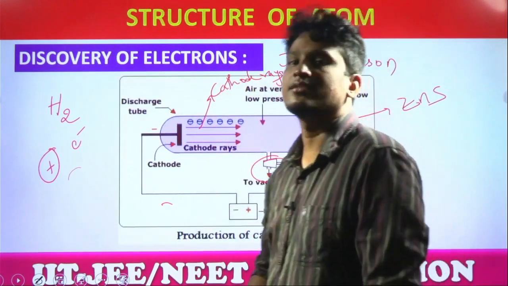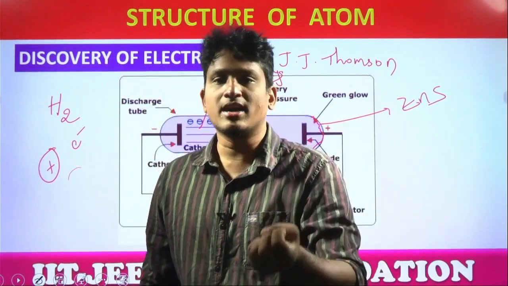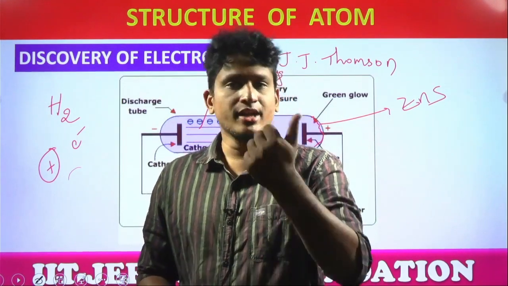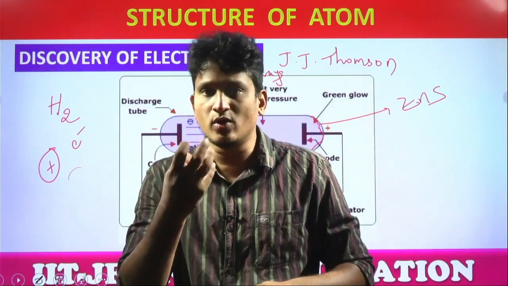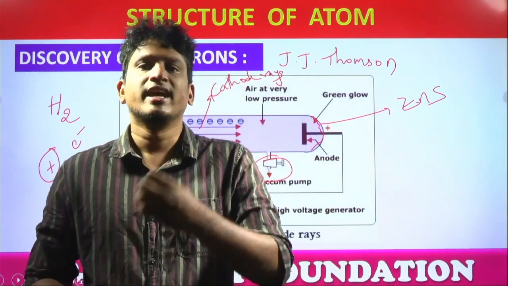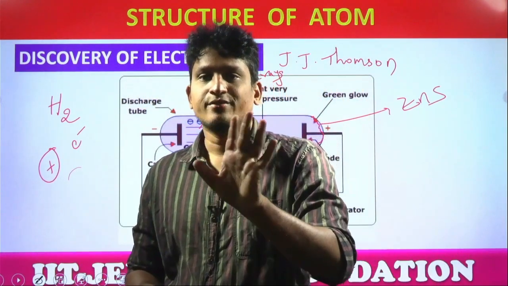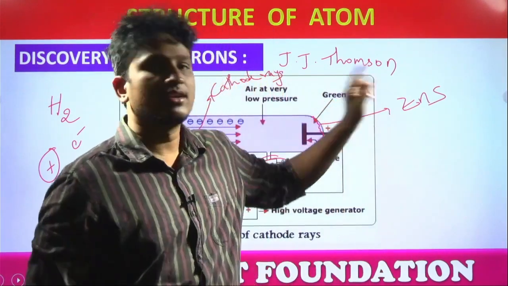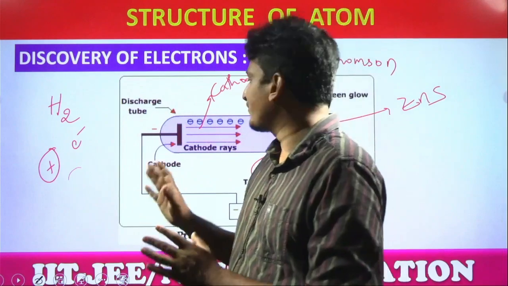Sir, why this phosphorescence? Phosphorescence means, students, when any charged particle, any energetic particle strikes its surface, it glows. It gives a glow. For example, radium balls, of course, it's a different phenomenon. If you focus light energy, it will give a glow, yes or no? It works on the same principle. If any charged particle strikes the surface of phosphorescent material, it gives a spark, right? Phosphorescence is not phosphorus. The glowing nature is called phosphorescence. I already gave the formula: zinc sulfide is phosphorescent.